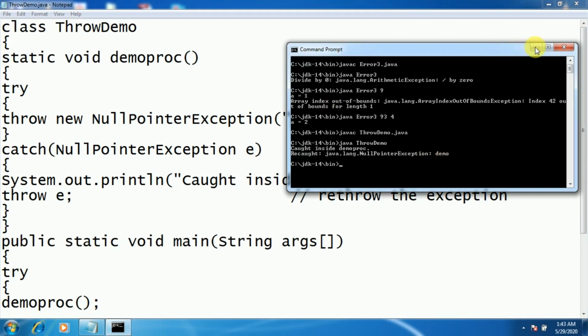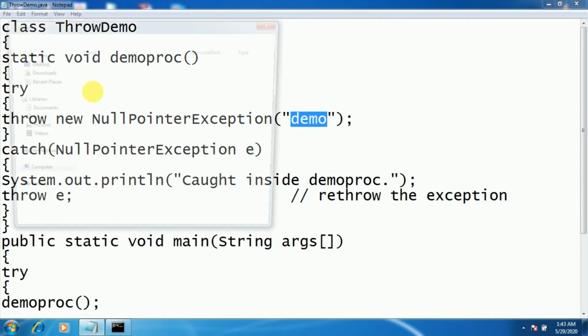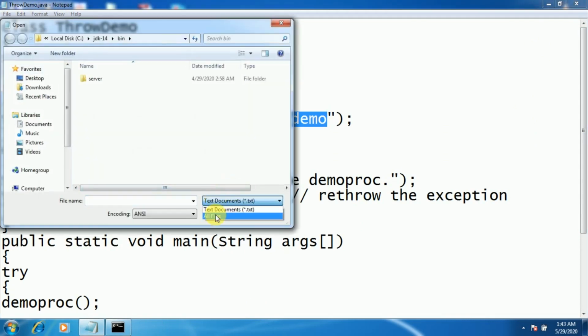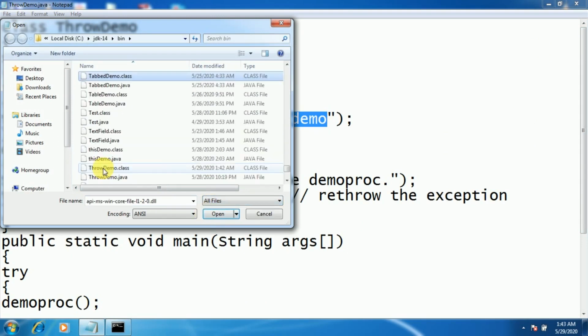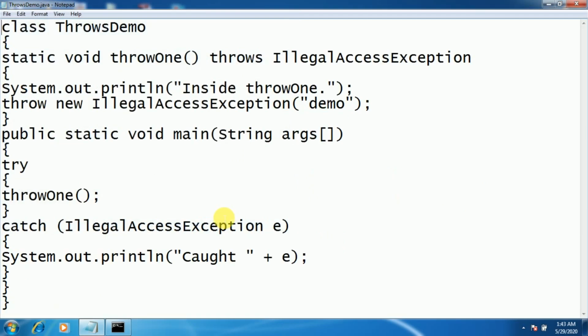Okay, next we go for another keyword which we can use. It's the throws keyword. So we'll see what exactly this throws keyword does.